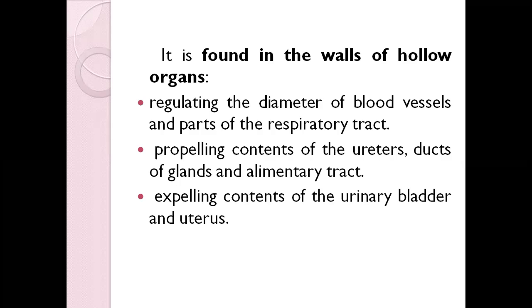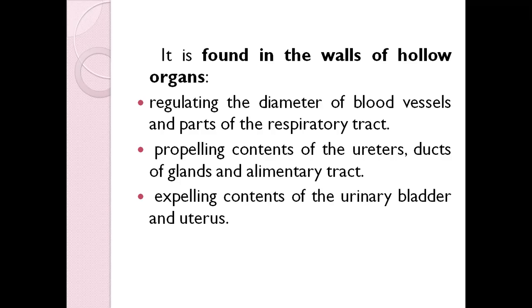Okay, and it is also found in expelling the contents of the urinary bladder. So the urinary bladder and the uterus. The content of the urinary bladder is nothing but the urine. The urinary bladder is that part of the body where all the urine will be stored.